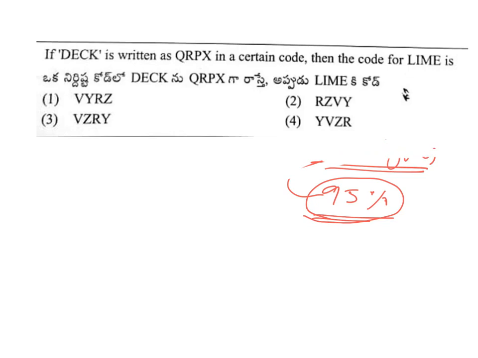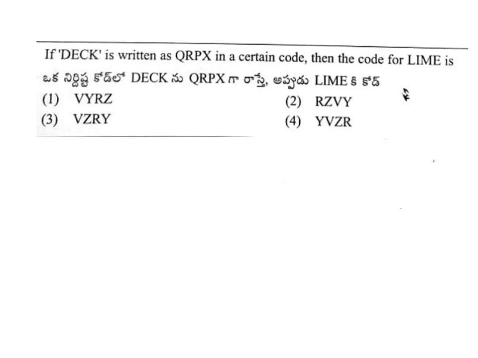No doubt about that. So let's see this question. What type of question is it? This question is called a forward coding question or direct coding question. So let's see how this direct coding will go. See here, DECK is coded as QRPX. So whenever you see this question, to find out what kind of question it is, you have to understand this one.